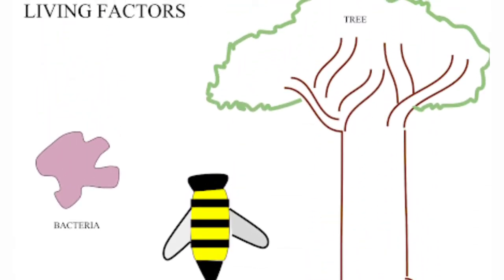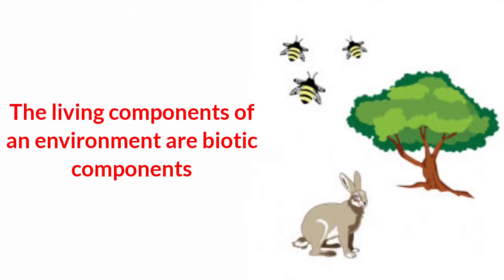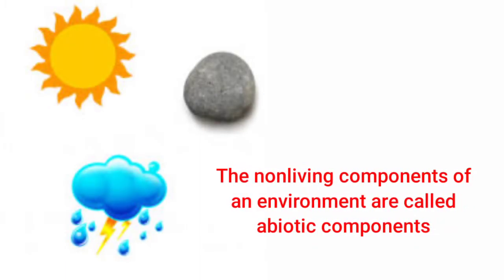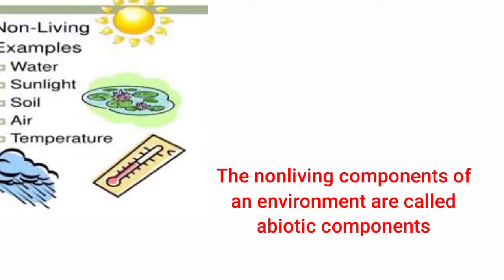The living components that are present in our surrounding are known as the biotic components. So what are biotic components? All the living components of an environment are biotic components. Example, animals, humans and microbes. Whereas the non-living components of the environment are known as abiotic components of the environment. Example, sunlight, air, water, soil and temperature.